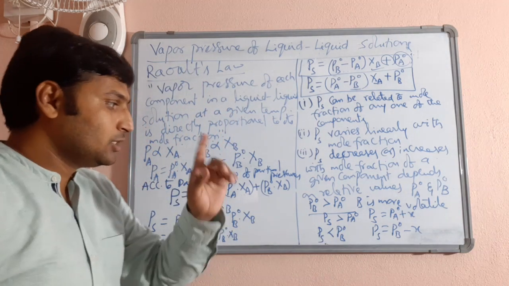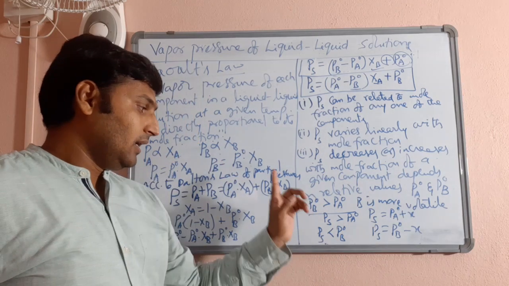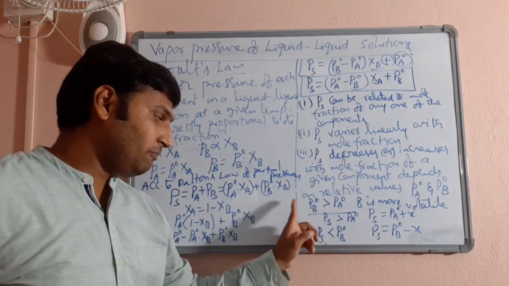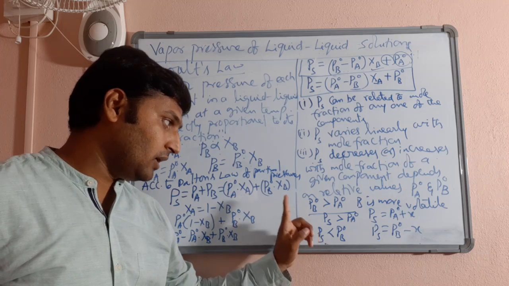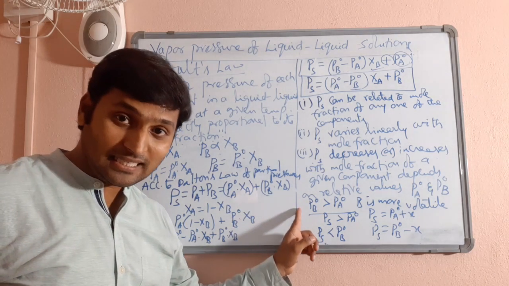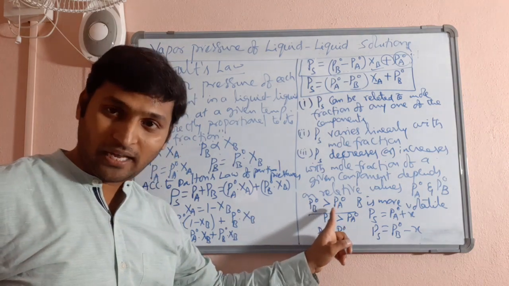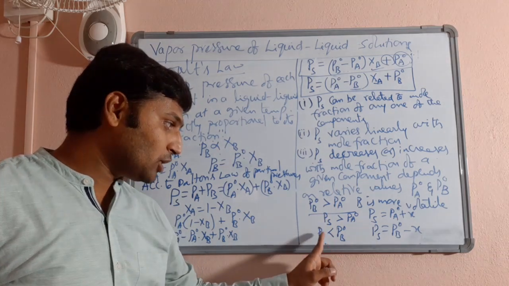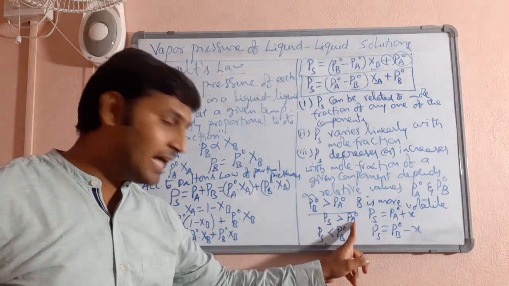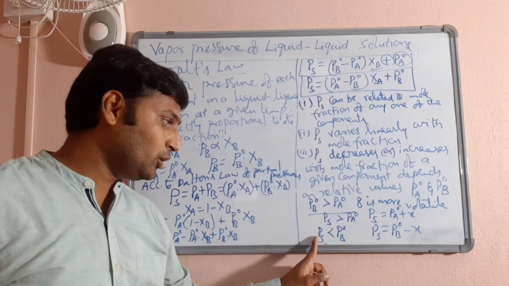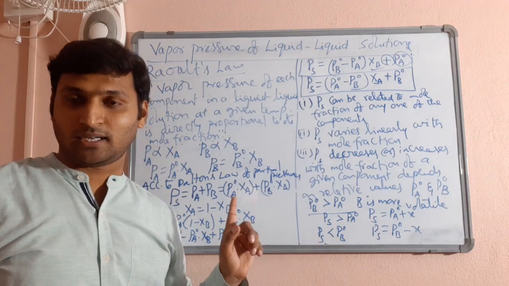Are you understanding? So if among the two, if vapor pressure of pure liquid B is greater than the vapor pressure of pure liquid A, then vapor pressure of solution will be greater than PA naught and vapor pressure of solution will be less than PB naught.